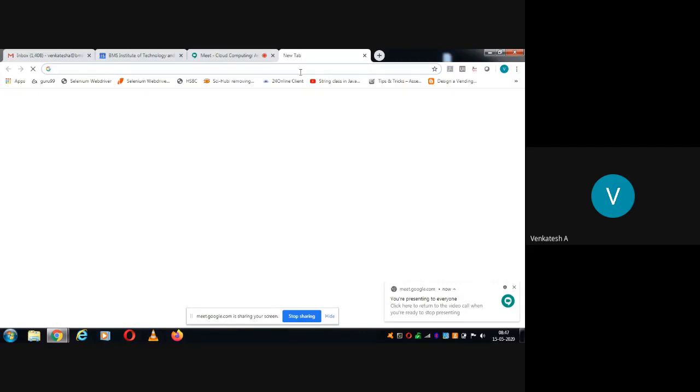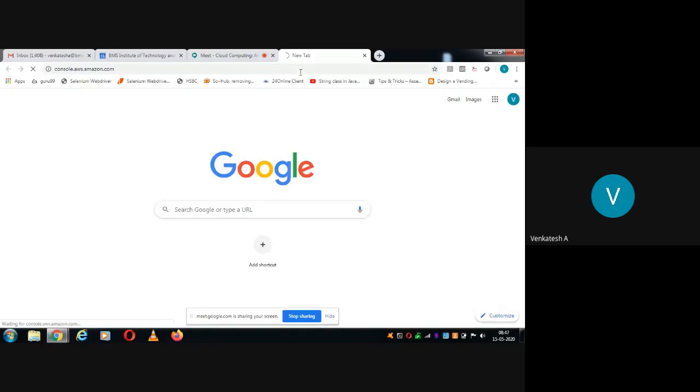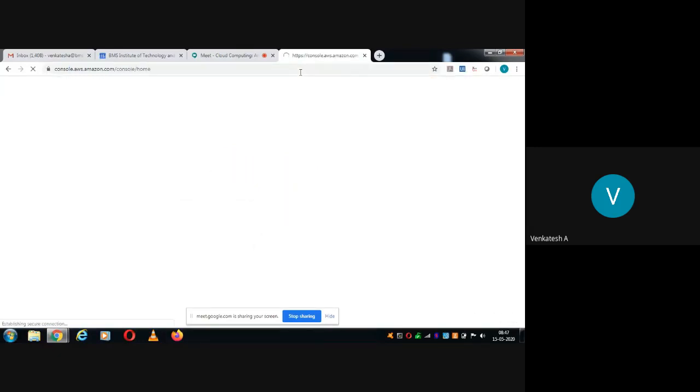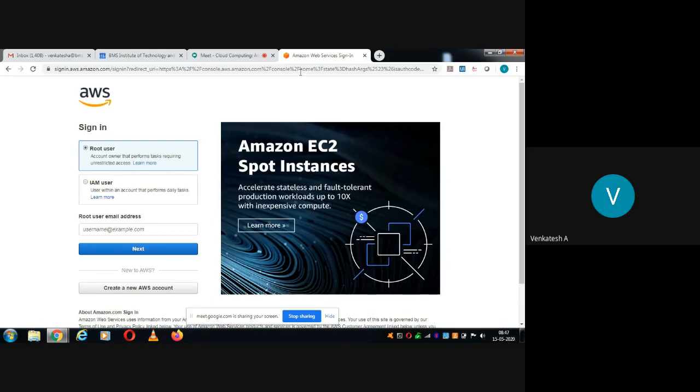First of all, to learn AWS, we should have an AWS account. So you should register at console.aws.amazon.com, that is the URL. First you go to that URL and you have to create your account. The prerequisite for creating the account is that you should have either a debit card or a credit card. I hope at least you all have a debit card. A debit card or credit card is compulsorily required to create an account.